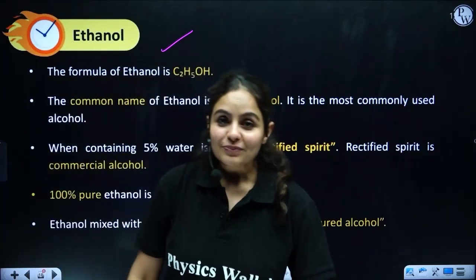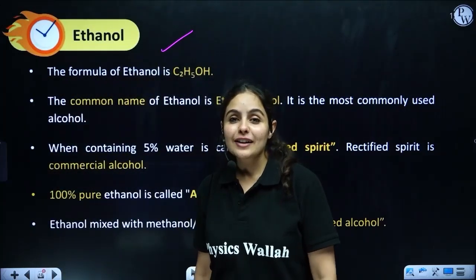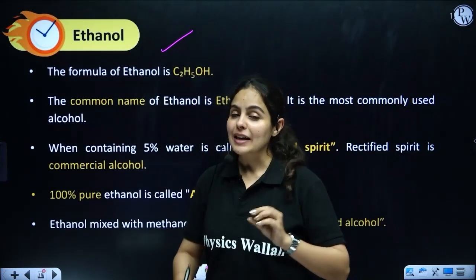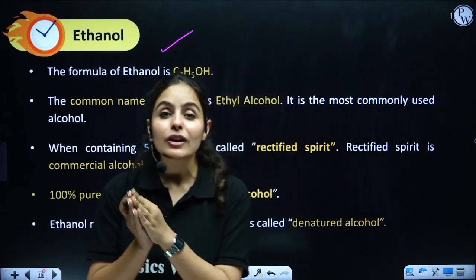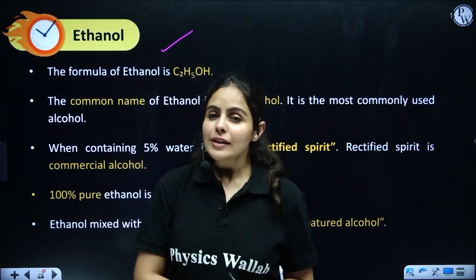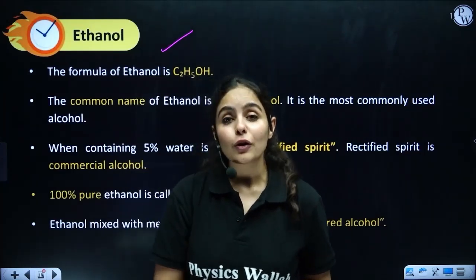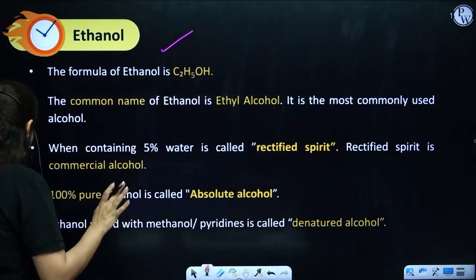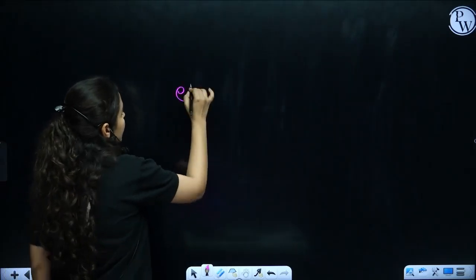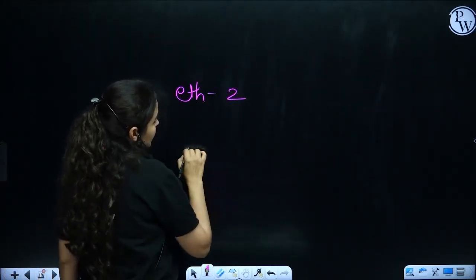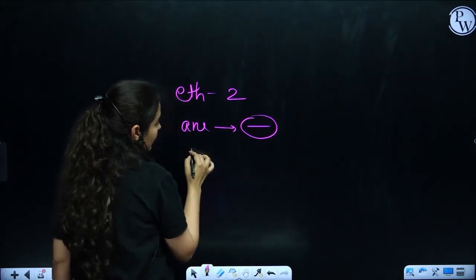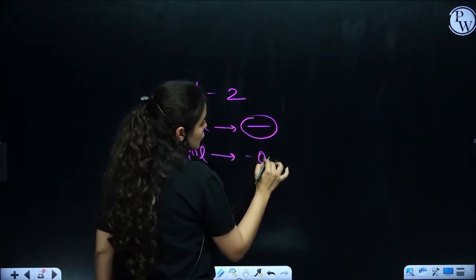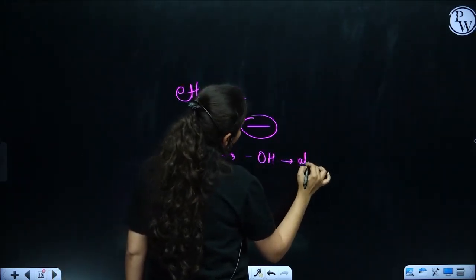Okay guys, so let's move on to ethanol and ethanoic acid. As I told you, we will be doing the physical and chemical properties of ethanol and ethanoic acid. So what is ethanol? What is the formula of ethanol? Let me break this down for you all. Eth means 2 carbon atoms. An means single bond. Ol is the functional group for alcohol.